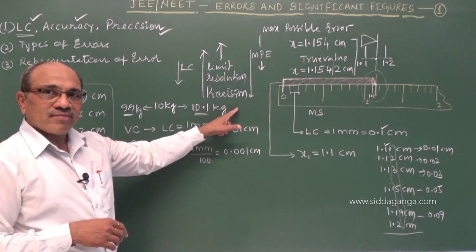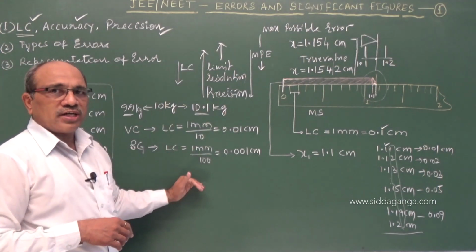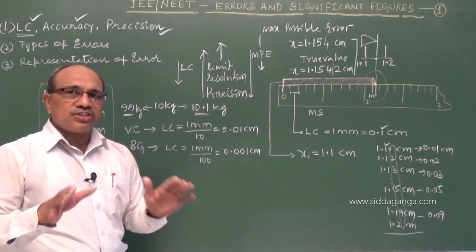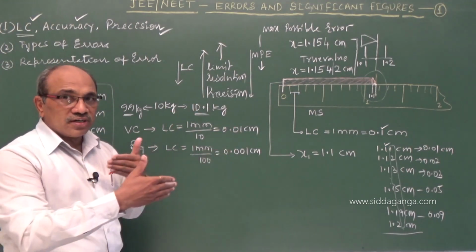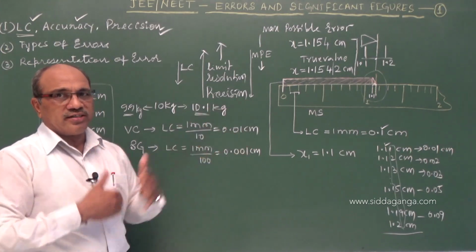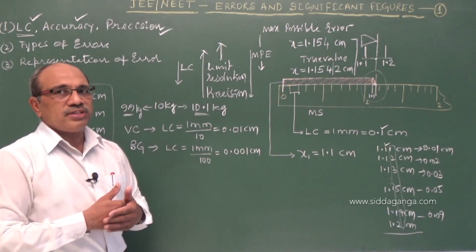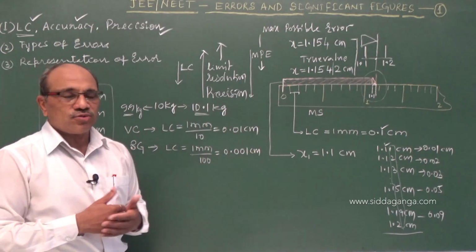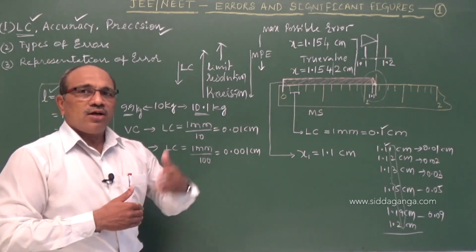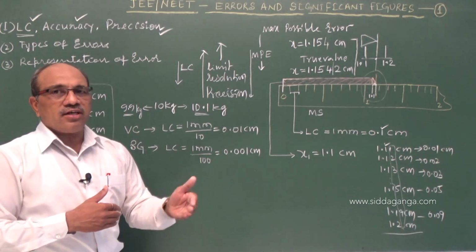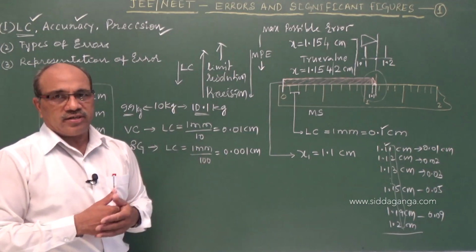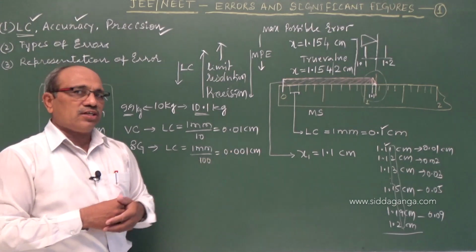Precision: the lower the least count, the higher the precision. As a definition of precision, to remember technically, I told you it relies on different measuring instruments of the same quantity. The physical quantity must be the same. You are using different instruments having different least counts. Lower the least count, we say higher is the precision. And the real meaning of precision is resolution, or the limit under which the measurement of a physical quantity is done.